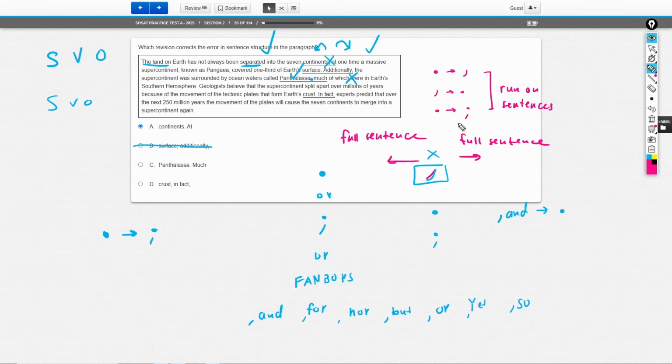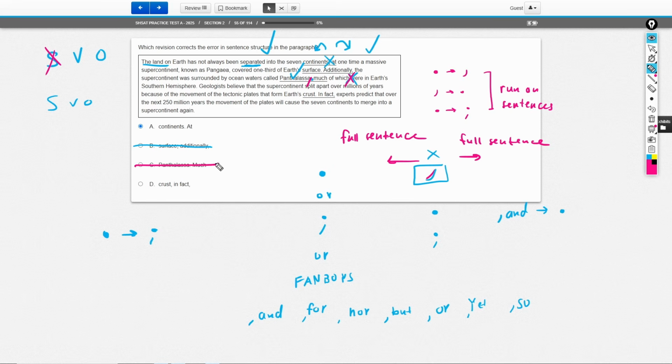So if I came up to my friend and I said, hey, much of which were in Earth's southern hemisphere, they would look at me like I'm crazy because they don't know what was in Earth's southern hemisphere. This is missing a subject, right? So as a result, because it's missing a subject, it's not a complete sentence. It's what we call a fragment, and periods cannot connect fragments to sentences. That's the job of a comma, which was here beforehand.